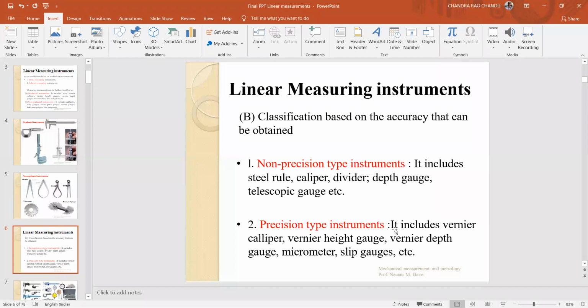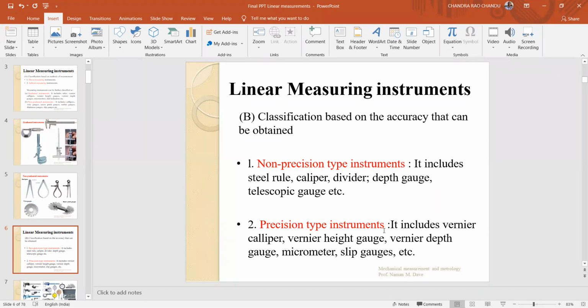Non-precision instruments include steel rule, caliper, divider, depth gauge, telescopic gauge. These all come under non-precision instruments. Why is the steel rule a non-precision instrument? In this case, the accuracy is low. Why? Because there exist parallax errors while reading the steel rule. Caliper also, divider, depth gauge, these all give less accurate results.